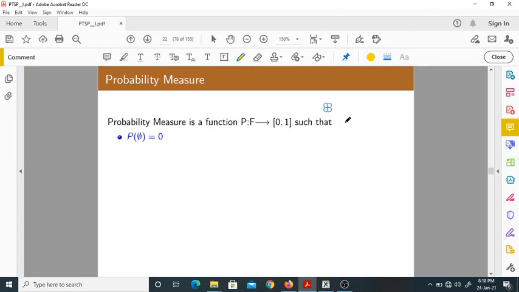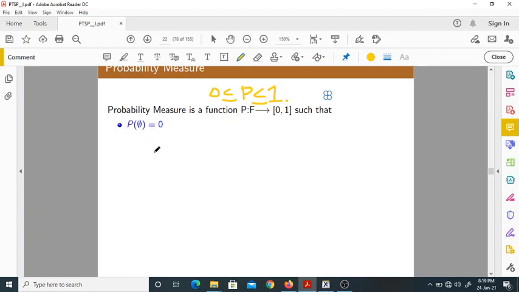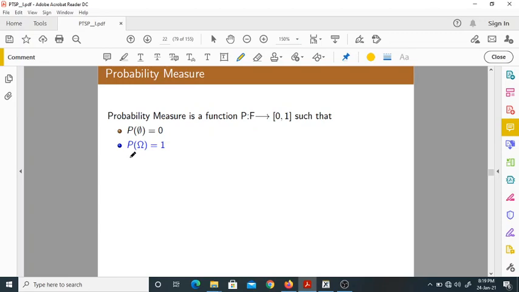Why? Because you already know probability always lies between two values: 0 less than or equal to p, probability less than or equal to 1. Probability will always be non-negative. It can be 0, and maximum it can be 1. It can never be more than 1, you know already. Now, the probability of the null space is 0, obviously. The probability of the universal set, or the sample space, should be 1.